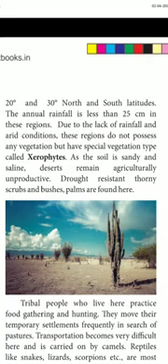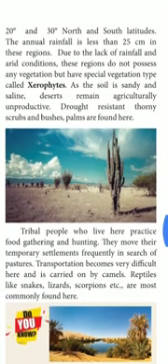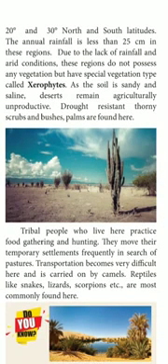So a desert area is not suitable for agriculture, isn't it? Because of the drought condition, thorny scrubs, bushes and palms are found here. Tribal people who live here practice food gathering and hunting. Only tribal people will live here in this desert biome.